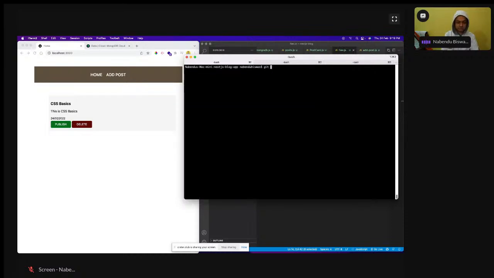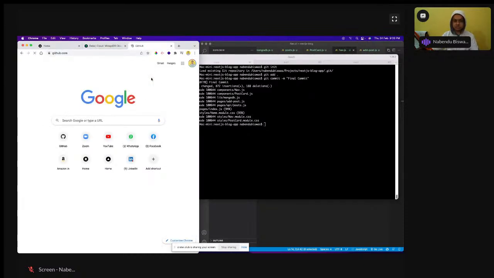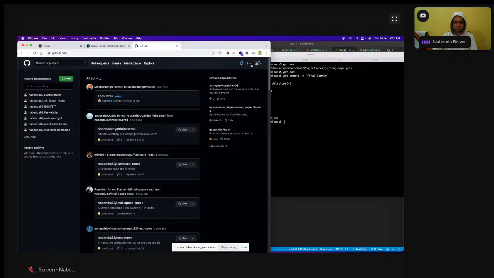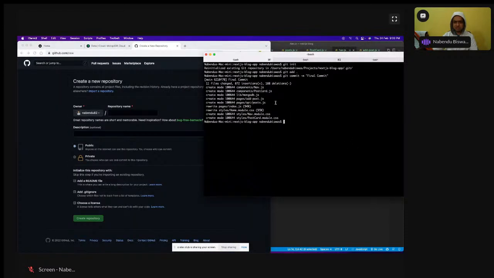Git init, git add, git commit. So all know these things, and let me open my GitHub also. Git and all these things are very easy. So see, this is how you do it.